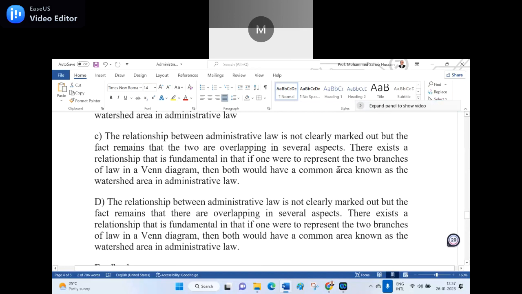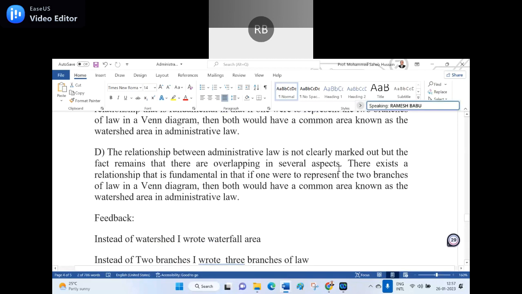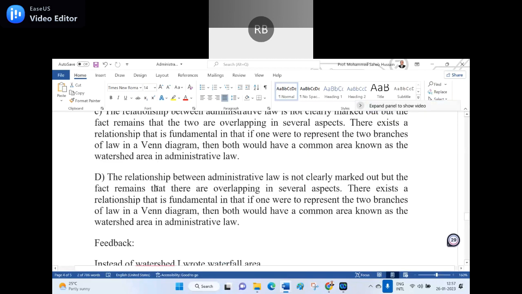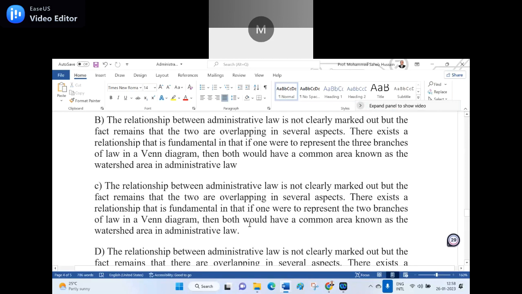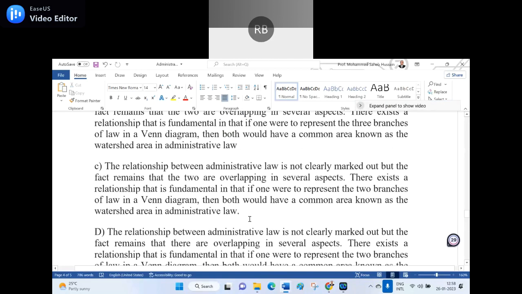If you happen to see, instead of there are two, here I wrote there are overlapping, except above there is no two. See here. There are overlapping, but I removed the two, but there are overlapping as said. So hence D is also the wrong answer. So the right answer is C. C is the right answer for the ninth question. Is it clear? Clear, sir. So that is the ninth, and now the tenth question.